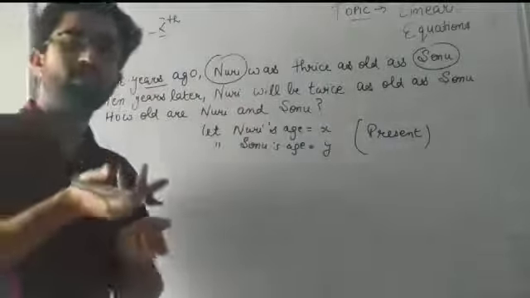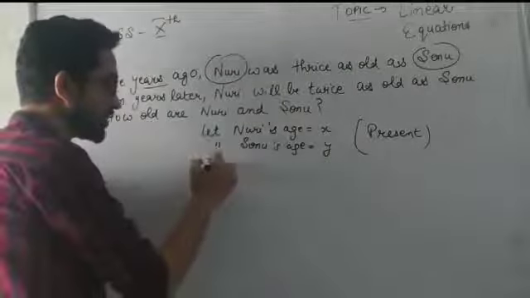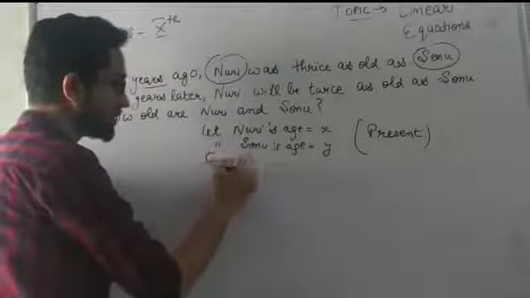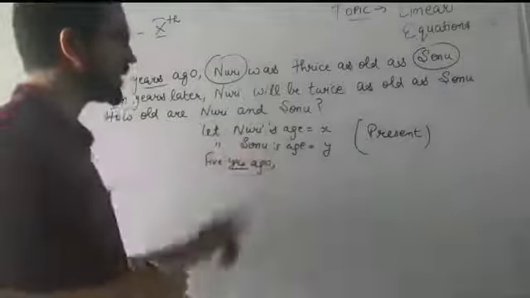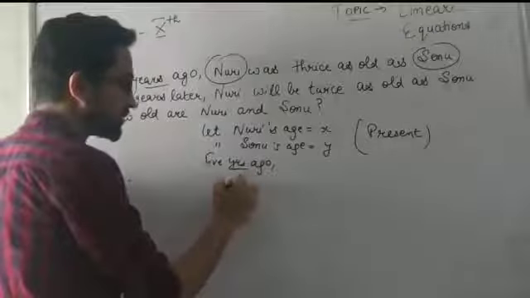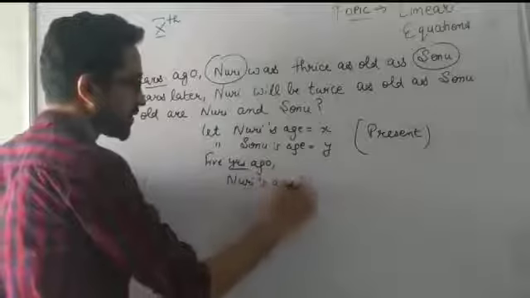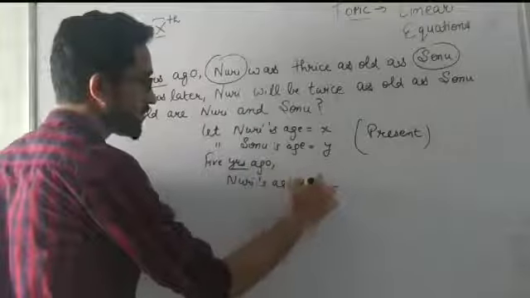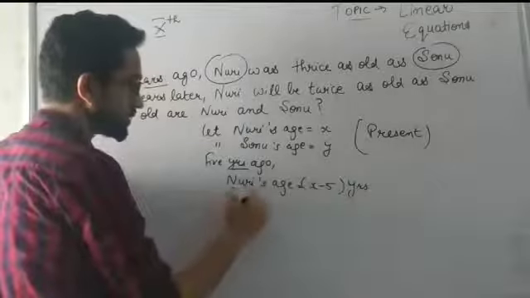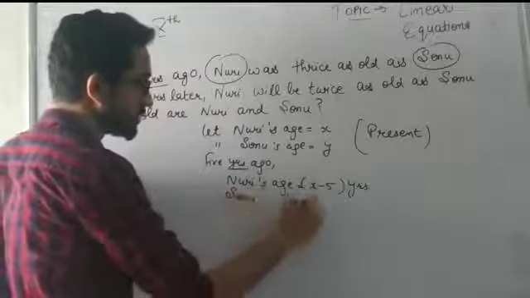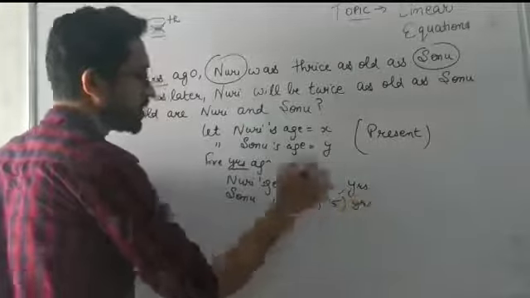You will say, sir, it will be X minus 5, isn't it? So that means 5 years ago, Nuri's age will be X minus 5 years. Similarly, Sonu's age will be Y minus 5.